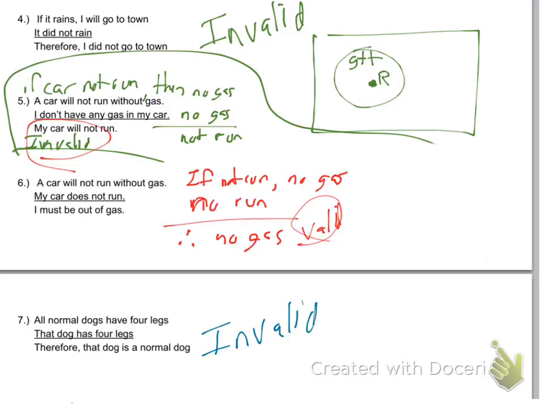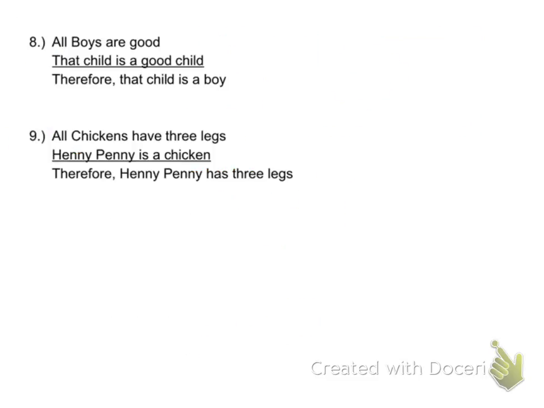What if it says that dog is normal? If it says that dog's normal, then it would logically follow that that would have 4 legs. Oh, so it's a "that dog is normal."